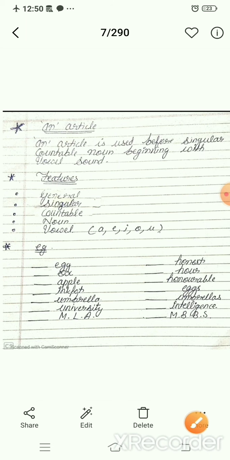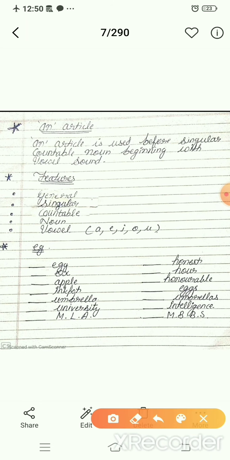Move to the next article. Next article is an. An article is used before a singular countable noun beginning with a vowel sound. What are the features of it? The features are: it is used with general nouns, similarly as we have done with a. It should be singular, countable, and a noun, same. But here is the difference.